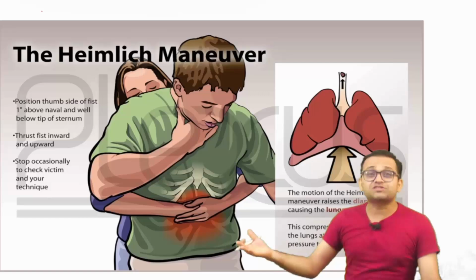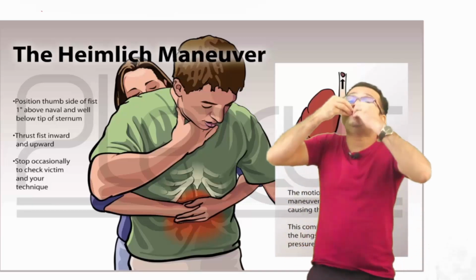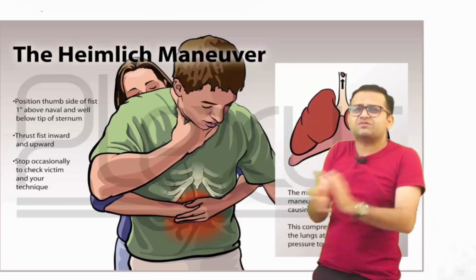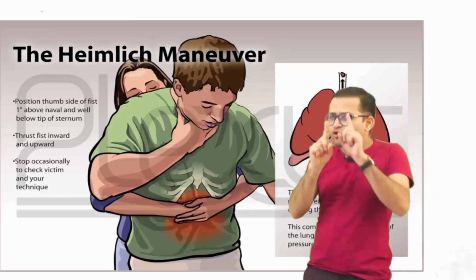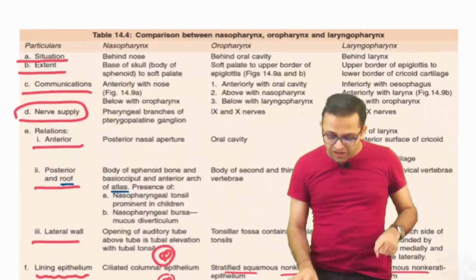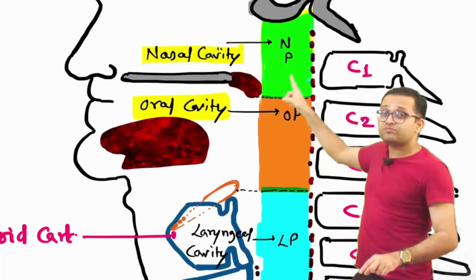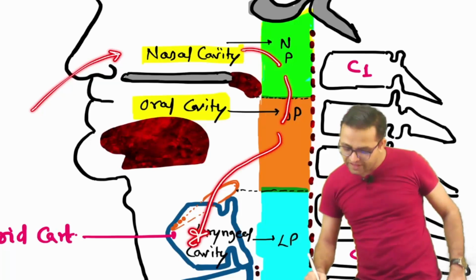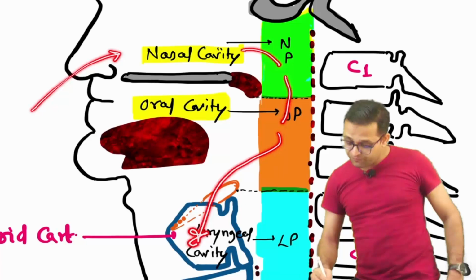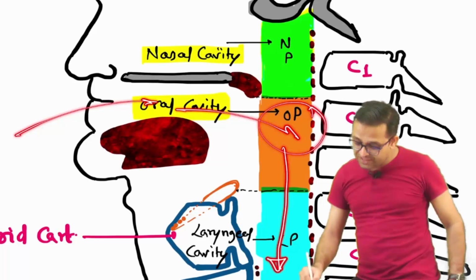Now the doubt session. There was one question, the Heimlich maneuver. Whenever any person has a foreign body, sir, a few golden points. What do you have to do? The foreign body may go inside or into the respiratory pathway, because both pathways are common. Both pathways are common at the oral cavity part. From the nasal cavity, air goes through the nasopharynx, then the oropharynx, and then into the larynx. This is the pathway for air. But the food pathway is oral cavity, oropharynx. So the oropharynx is the common pathway, but food goes to the esophagus.